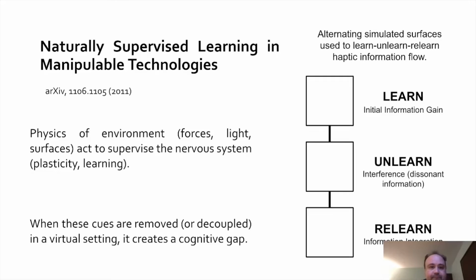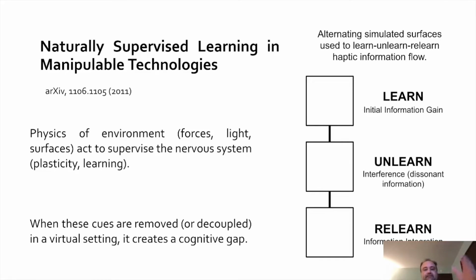Now we turn to one of our other co-authors, Bradley Alicea, and an archive paper that he produced called Naturally Supervised Learning and Manipulable Technologies. And this is an approach that uses this learning, unlearning, and relearning paradigm. It goes back to motor learning, and it allows us to look at different types of environments that might have an effect on performance in a mixed reality environment.